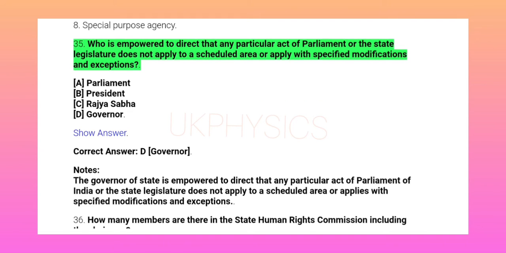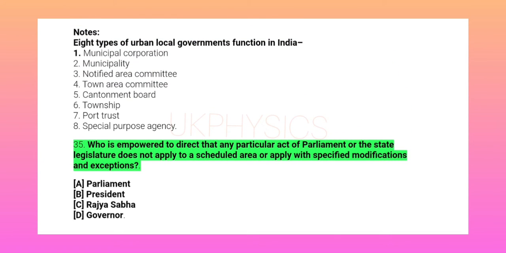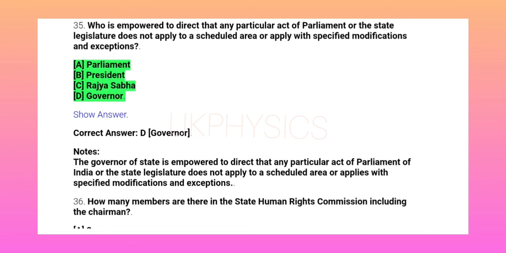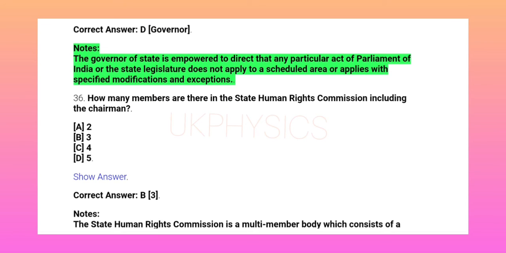35. Who is empowered to direct that any particular act of Parliament or the state legislature does not apply to a scheduled area or apply with specified modifications and exceptions? A. Parliament, B. President, C. Rajya Sabha, D. Governor. Show answer. Correct answer D. Governor. Notes: the Governor of a State is empowered to direct that any particular act of Parliament of India or the state legislature does not apply to a scheduled area or applies with specified modifications and exceptions.